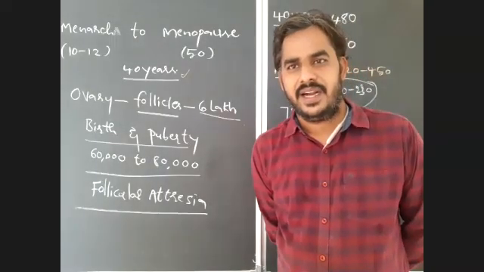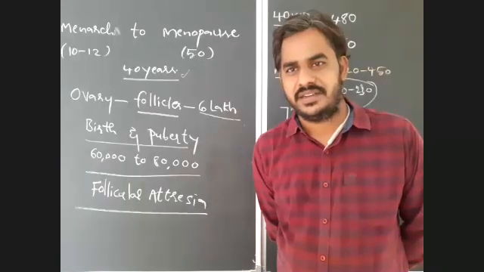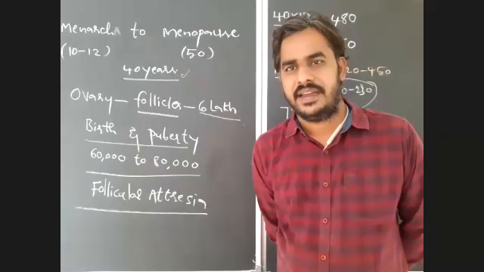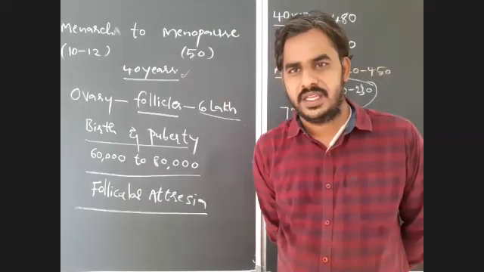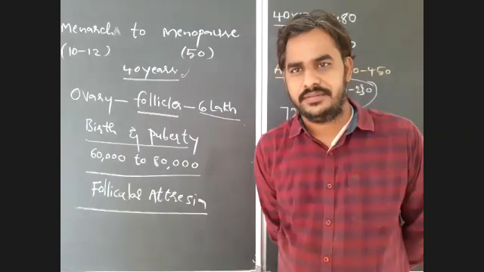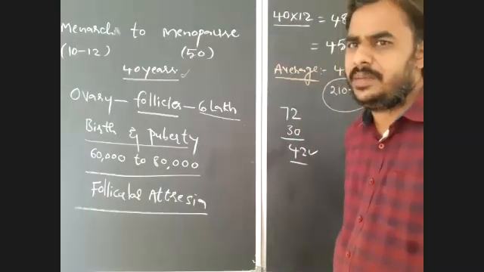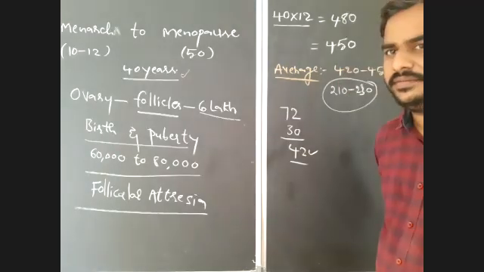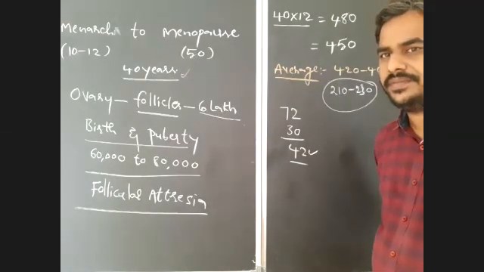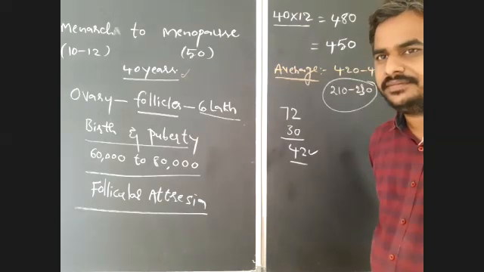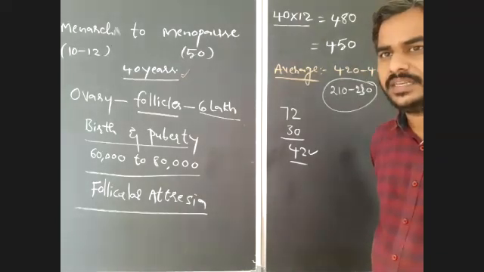But if they mention in the options 36, 24, 0 and 48, what answer will you choose? What is the correct answer for this? Already I told you, unmarried female means there is no insemination.